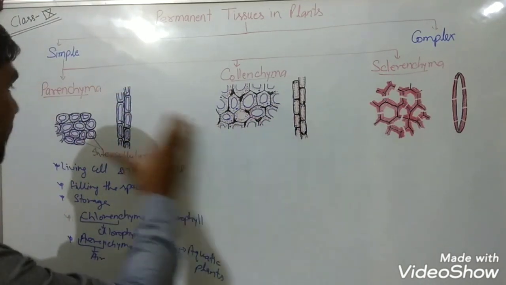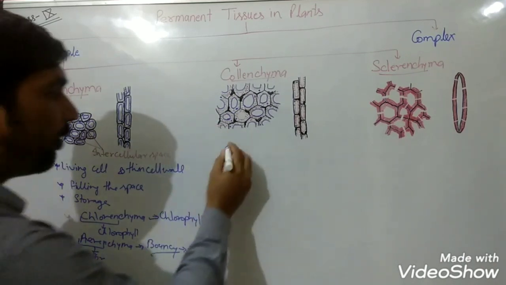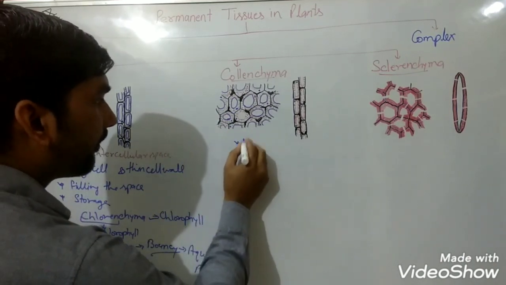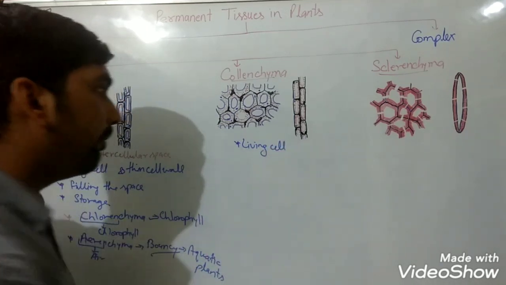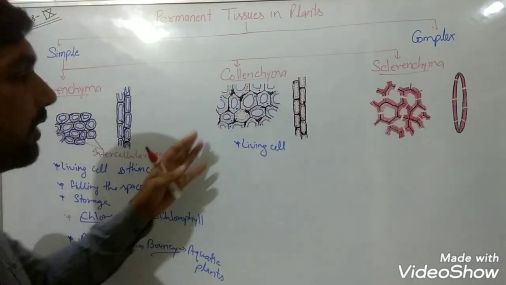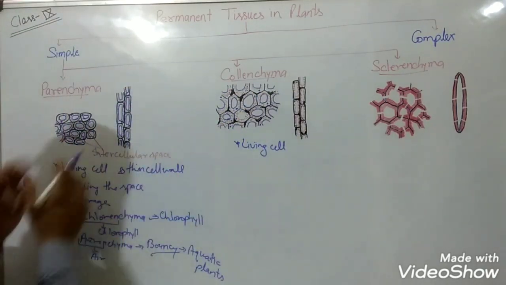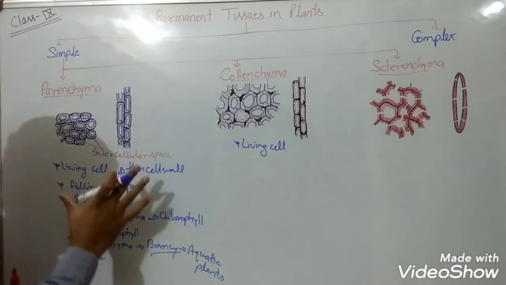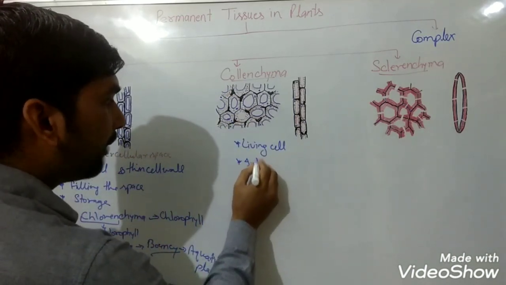Now we will discuss collenchyma, the second one. What is the main difference between parenchyma and collenchyma? They are also living cells, but perhaps you are observing here that they are compactly packed. Here you can see parenchyma had intercellular space, but intercellular space is absent here.